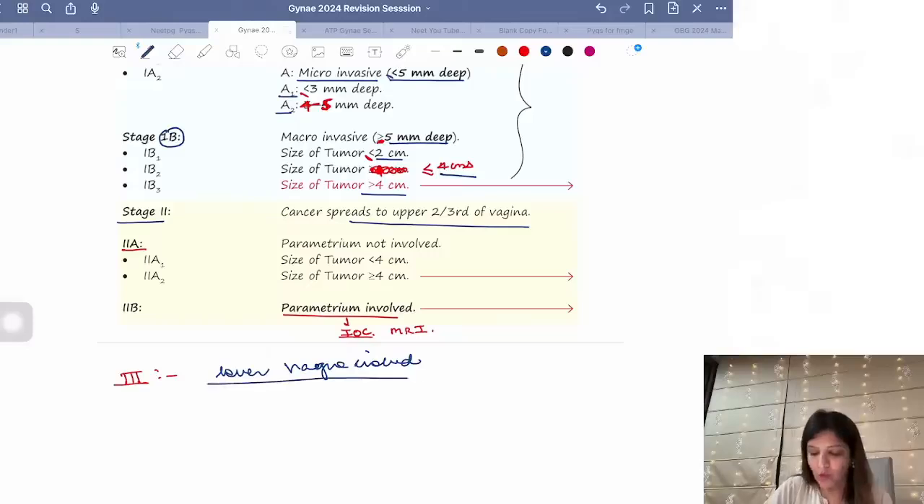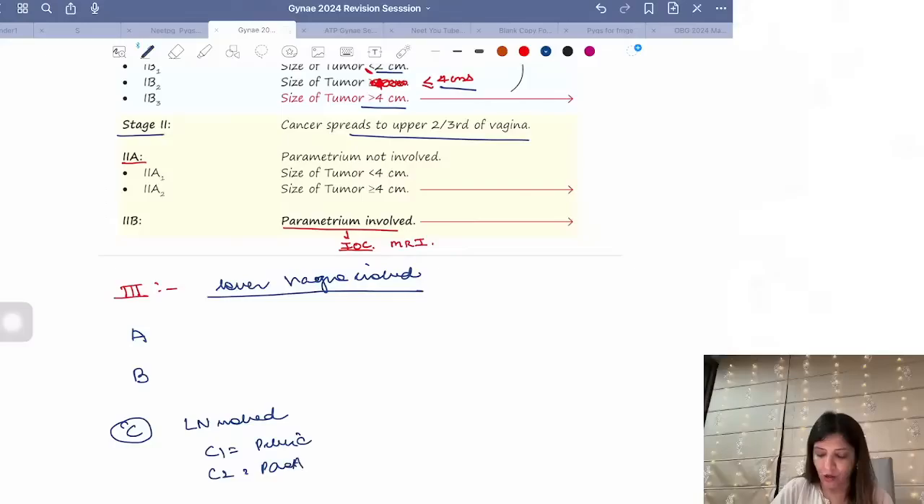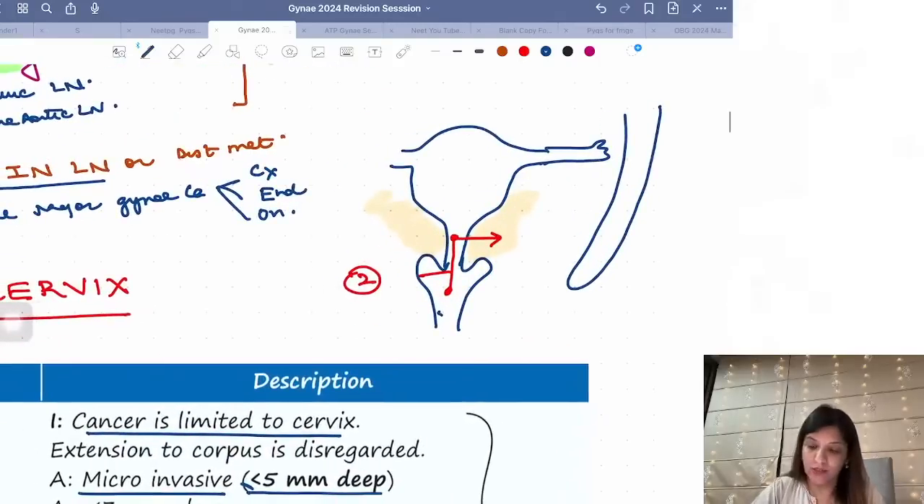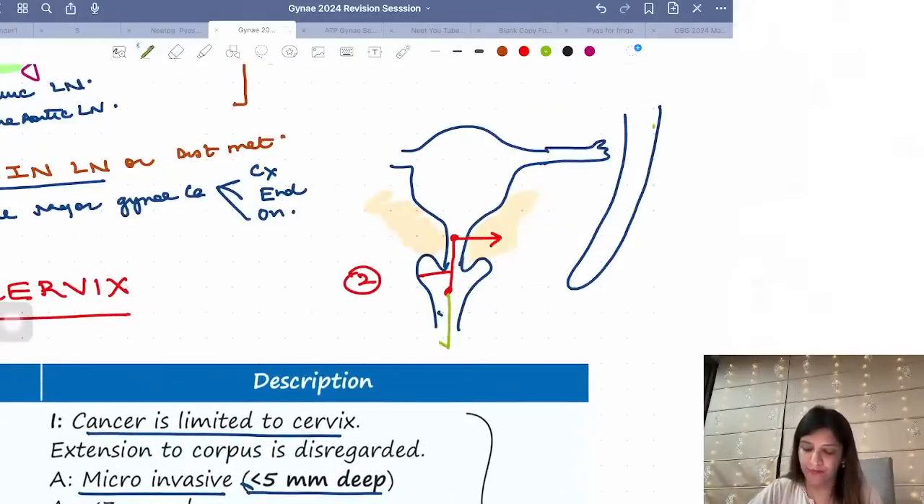Now the moment lower vagina is involved, again I divide it into A, B and C. 3C is same like endometrial cancer, lymph nodes involved. C1 pelvic and C2 para-aortic. Now you tell me, where has the cancer come? Now the cancer has come into lower part of vagina.